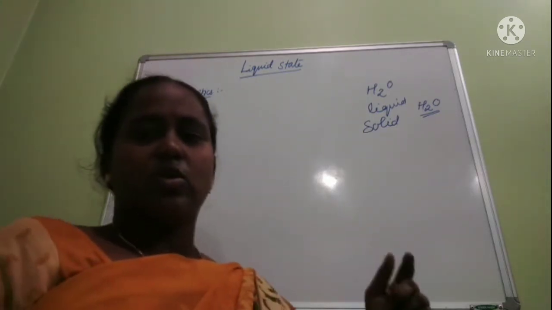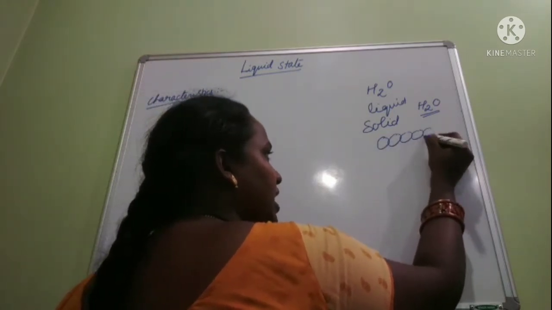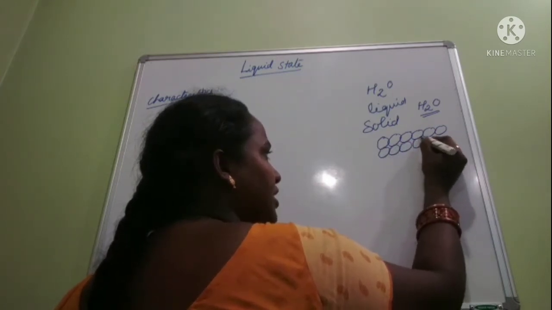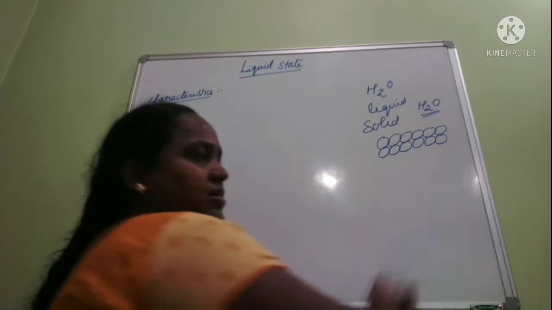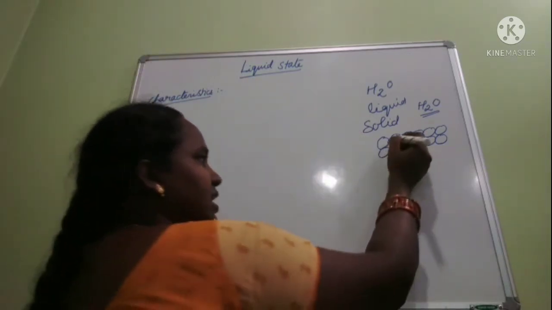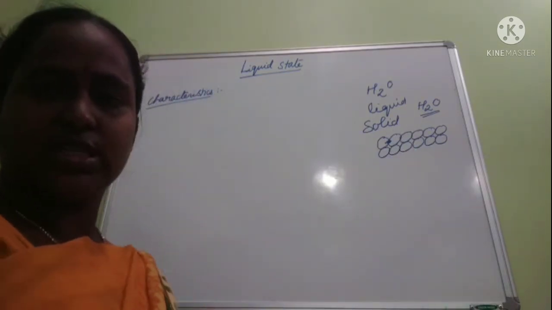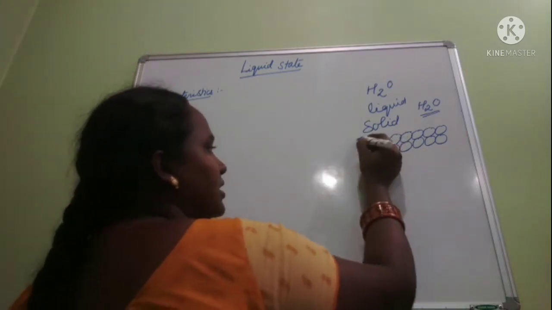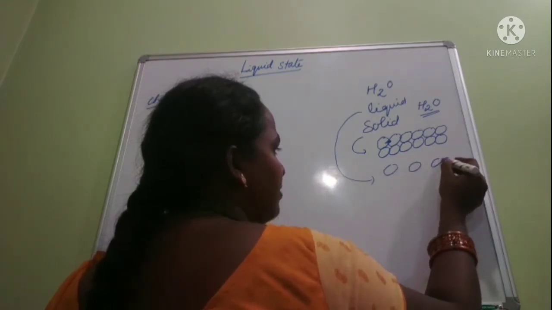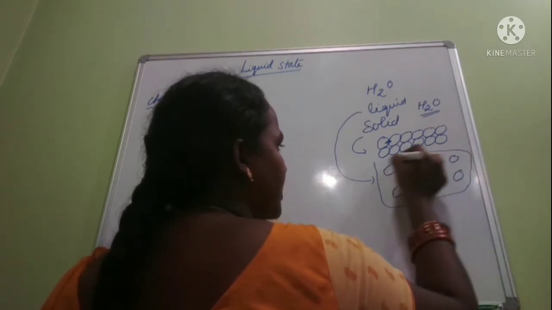In a solid, the particles are closely arranged in a regular or repeating manner, a regular arrangement of the constituent particles. That's why we call it solid. There are very small intermolecular spaces, very high intermolecular forces, and less thermal energy. But in a liquid, we have some free movement of the constituent particles.